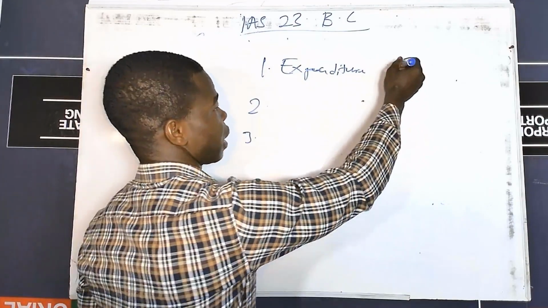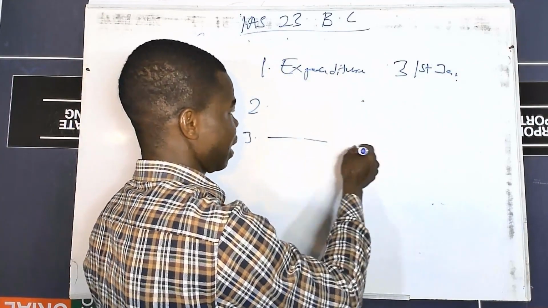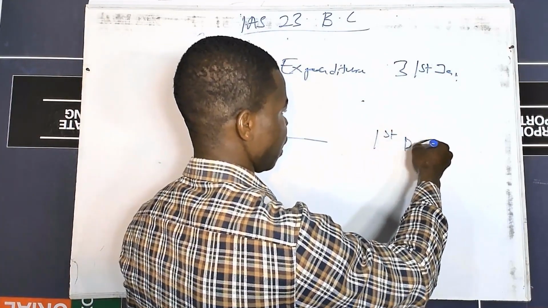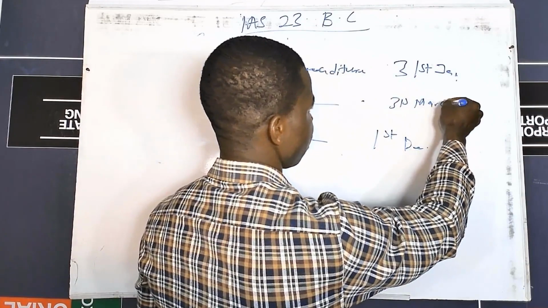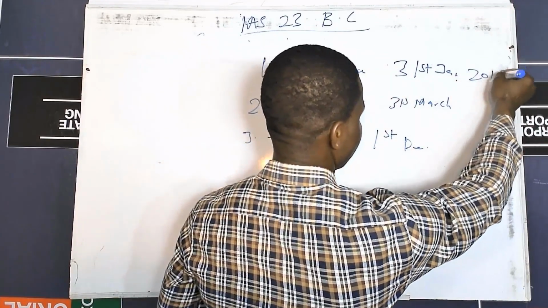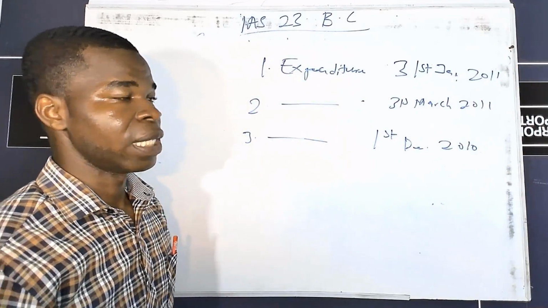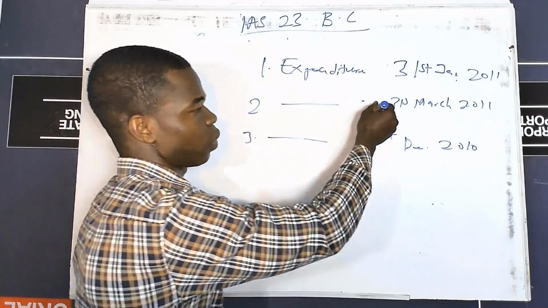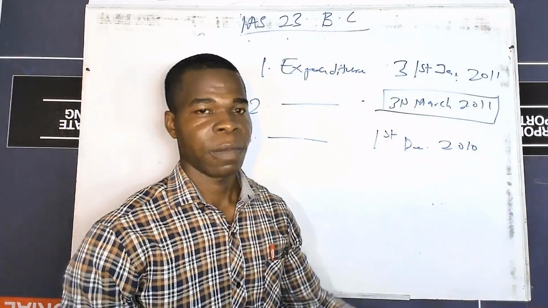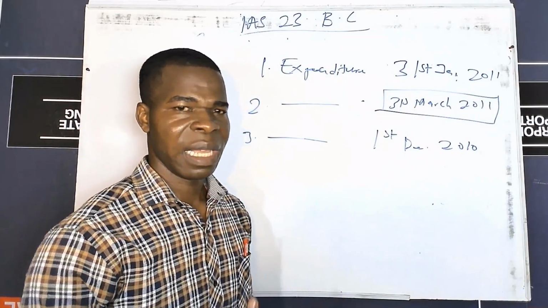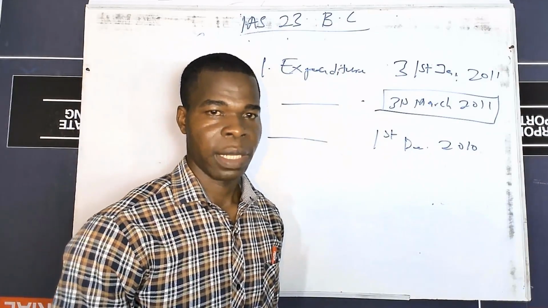So assuming that the expenditure was incurred on 31st of January, the activity started somewhere around 1st December in the previous year, and the borrowing cost was taken on 31st of March this year. Let's say this is 2011, this is also 2011, and this is 2010. When should we start capitalizing borrowing costs? It is the day that all these activities are being incurred. So mostly it's 31st March 2011. Mostly the latest date is the answer, but you have to take a critical look at that.